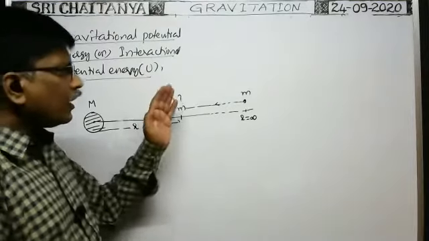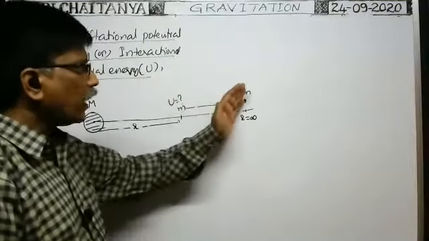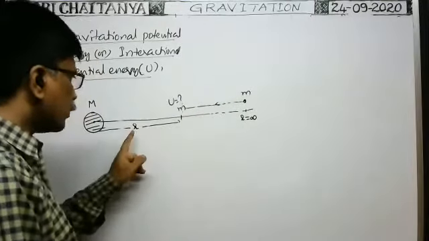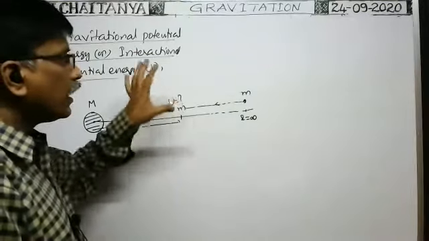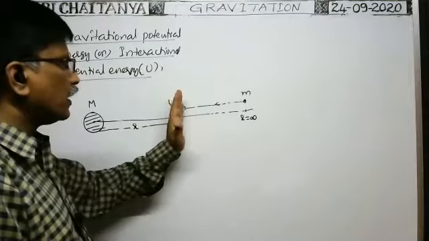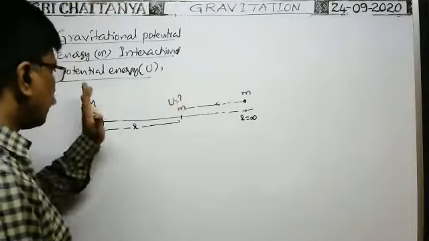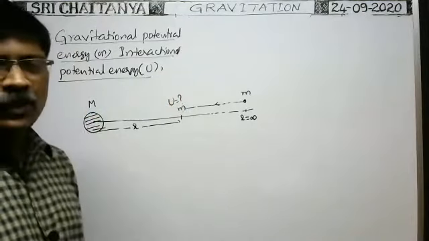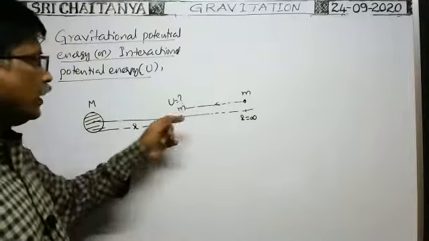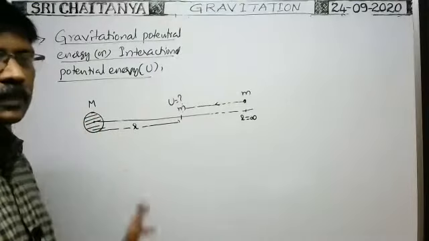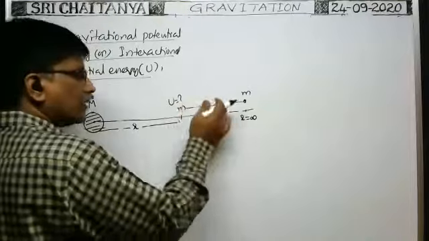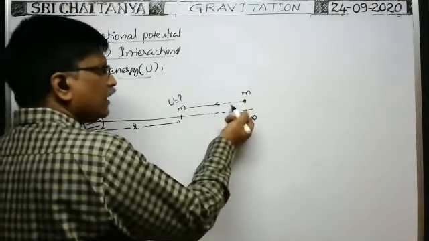So what is the work done by gravitational force on this particle? In moving the particle from infinity to this point at a distance r, whatever work is done by gravity is stored in the particle as the potential energy when this particle is here with respect to this. That is the interaction potential energy. So we have to find the work done by gravity acting on this particle due to this. But as the body comes close to the body here, as the distance decreases, the gravitational force increases.